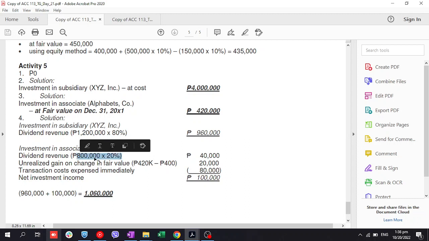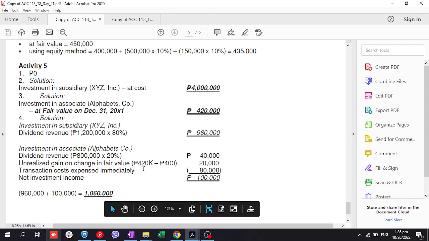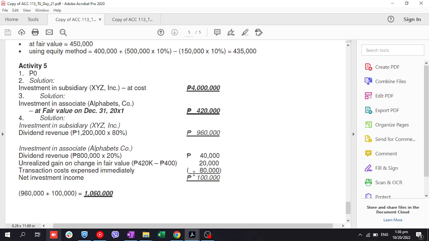So, ang share lang niya is 800,000 times 20%, so 40,000. Doon naman sa naka-fair value method, edi yung change sa fluctuation ng fair value, from 400 naging 420, so 20,000. Tapos, ano pa? Transaction cost is expense. Tandaan nyo yan ha.